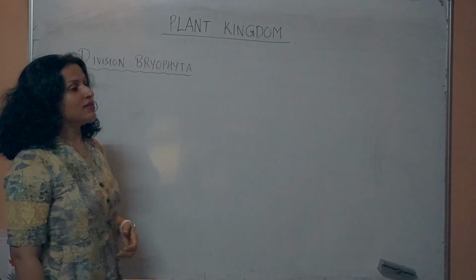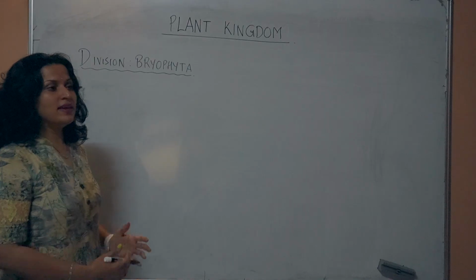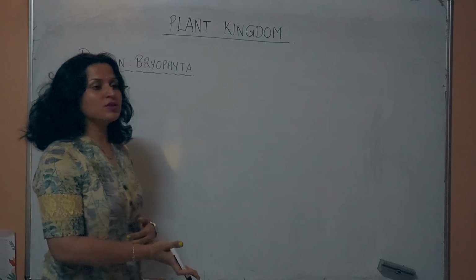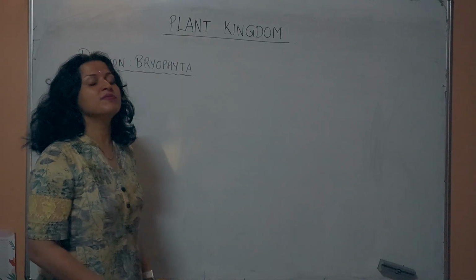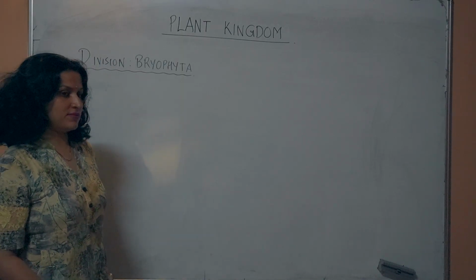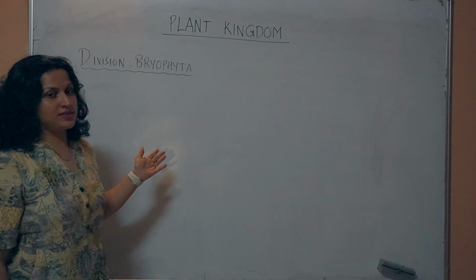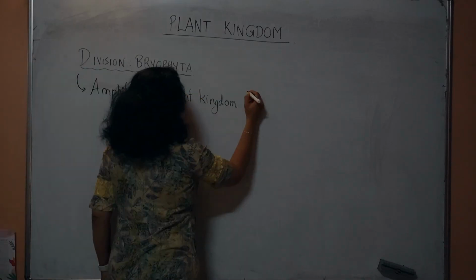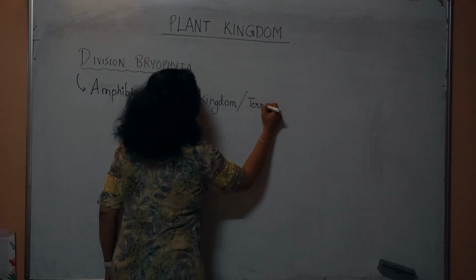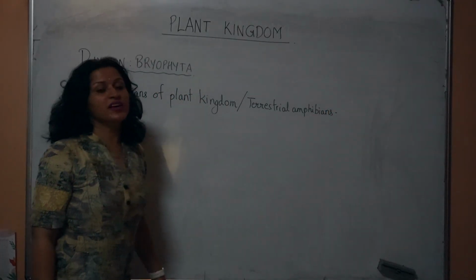How about plants? Algae were entirely aquatic and then the plants started moving out of the water onto the land. However, they still remained dependent on water and they became the amphibians of the plant kingdom. They came to be called Bryophytes. They are known as the amphibians of the plant kingdom, also called terrestrial amphibians. Not strictly terrestrial, but terrestrial amphibians.